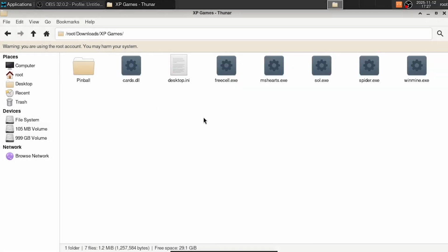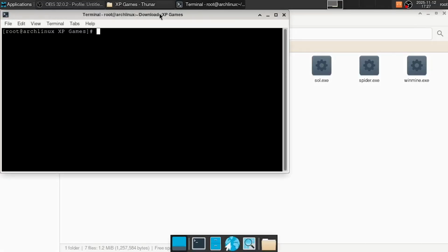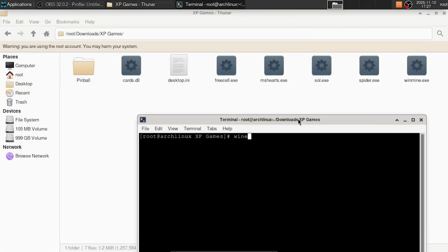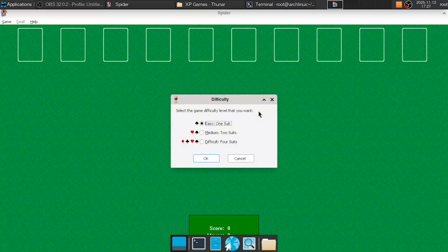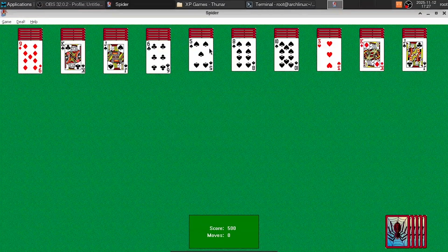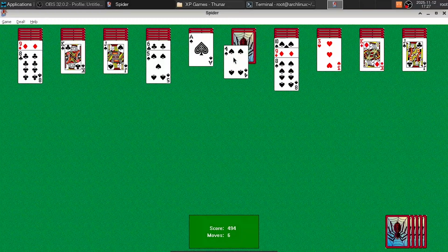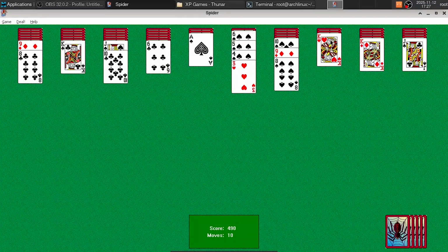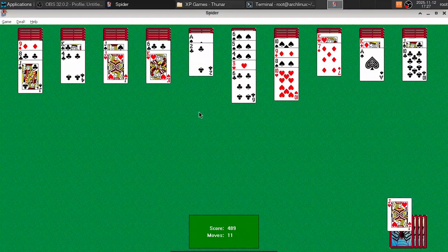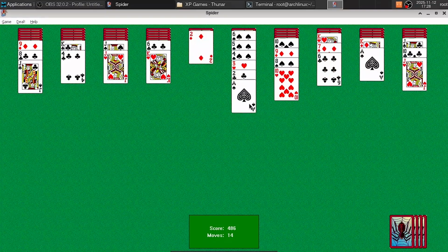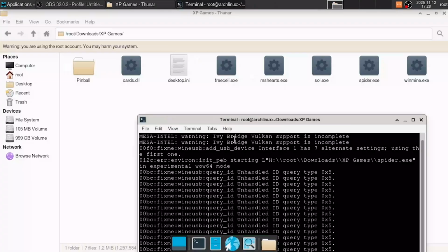In this folder right here, I have copied the executables and cards DLL from a Windows XP machine. Well, I haven't copied them just now, but I used the same copy I made when I was trying to get these games onto Windows 10 and 11. As you can see, this time the text appears and the same can be said for the menus as well. I was hoping these games would work since they have much simpler graphics. And here they are. Ctrl Z works, and even the hint button that very few Windows users even know about also works. Dialog boxes aren't a problem.